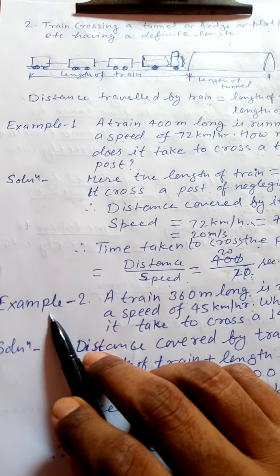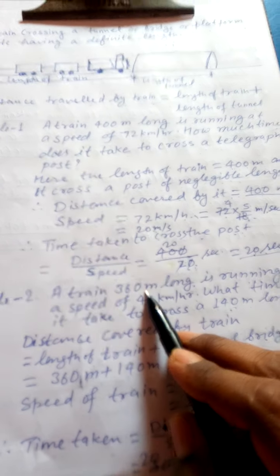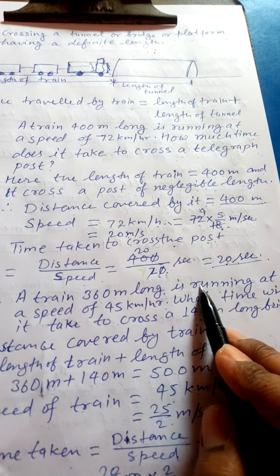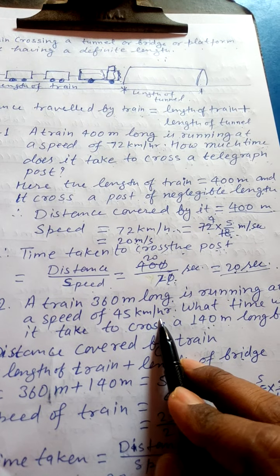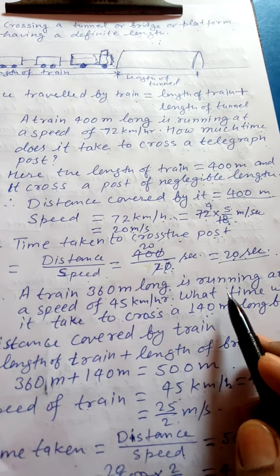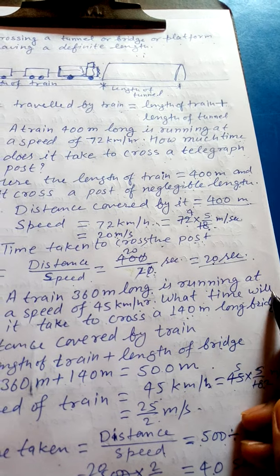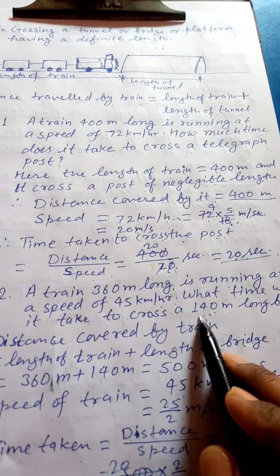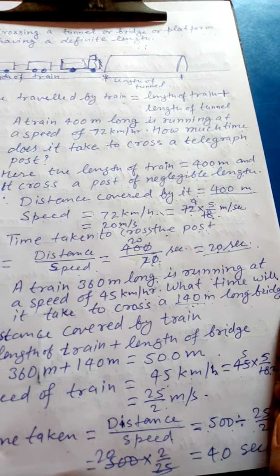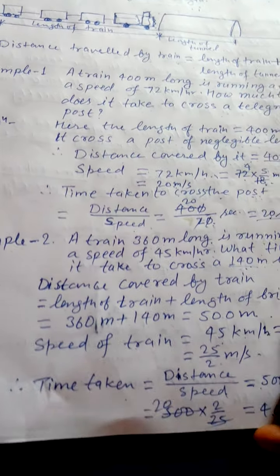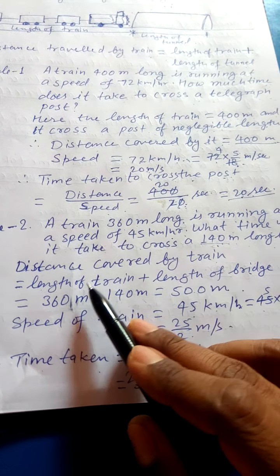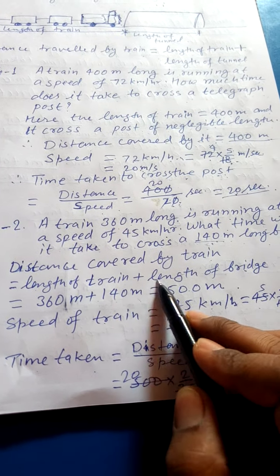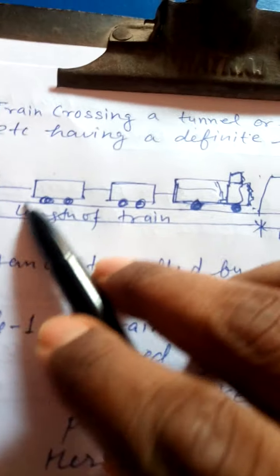Now for next example, a train 360 meter long is running at a speed of 45 km per hour. What time will it take to cross a 140 meter long bridge? So here the distance covered by train equals length of train plus length of bridge by this concept.